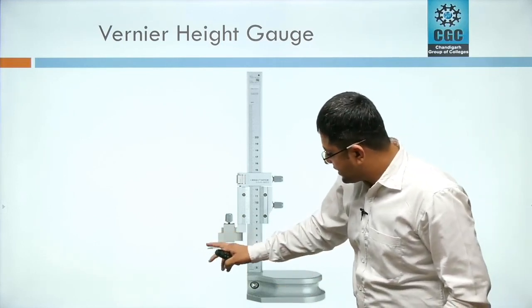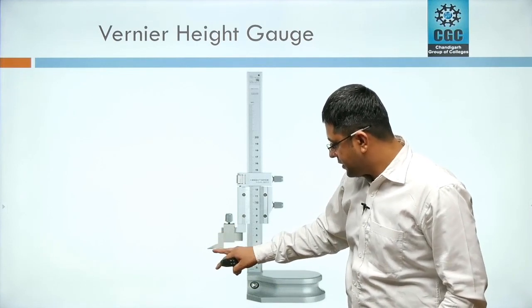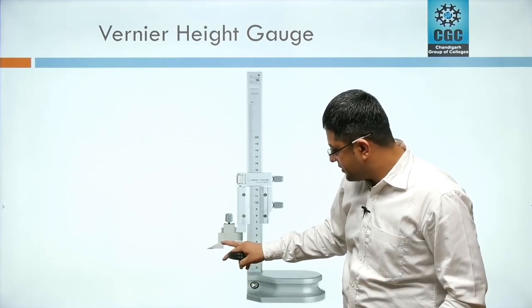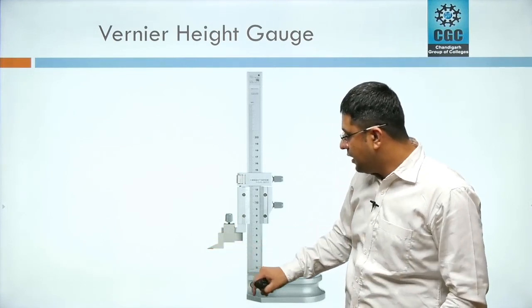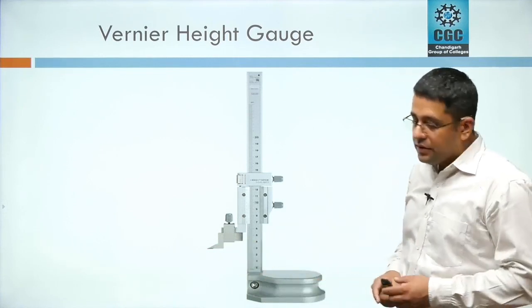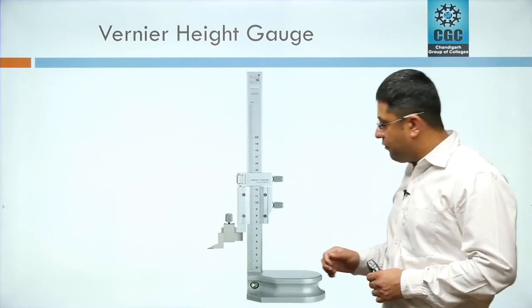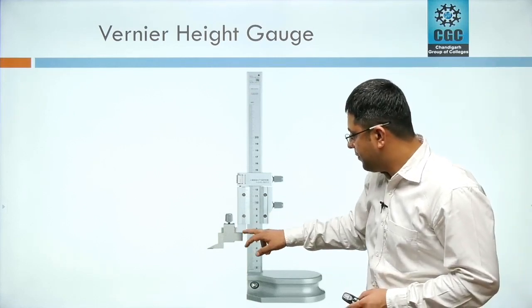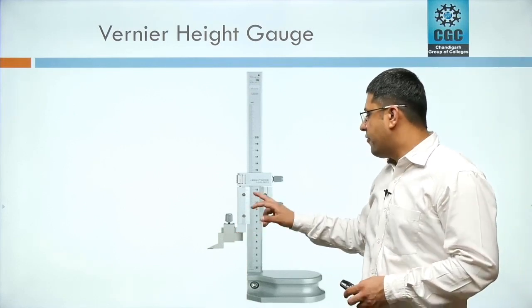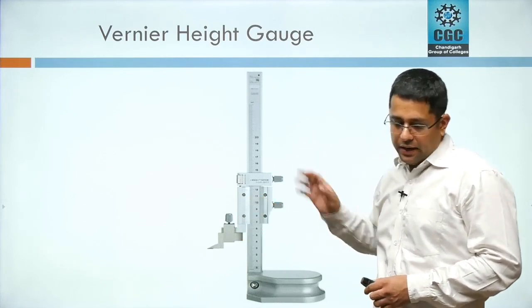There is a carbide scriber here. This is a carbide tip scriber. You can see here that the color of this thing is different. This is dark black here. So this is a carbide scriber. Carbide scriber is fixed to the measuring jaw with a clamp. This is the clamp. With the help of this clamp, this jaw is fixed with the vernier scale here.